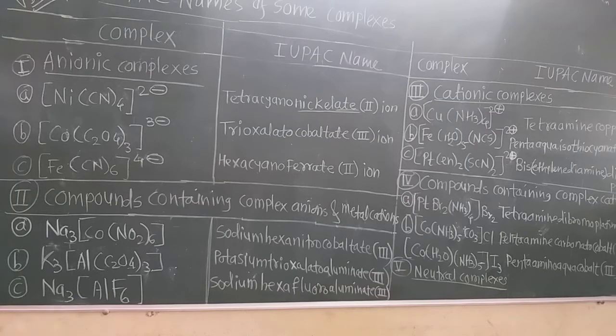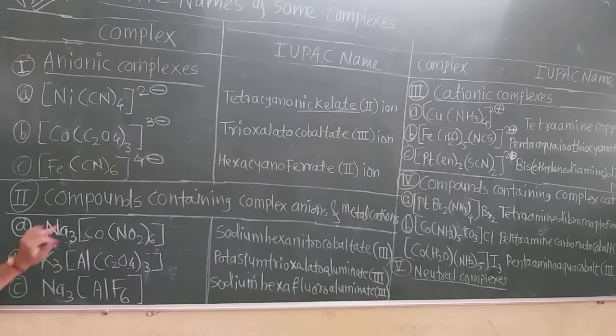Now see, as it is the anionic complex, definitely the metal ends with the AT here also. This is also anionic. How is it anionic? Let us see. Now this nitrite has the minus 1 charge. So minus 6 charge.